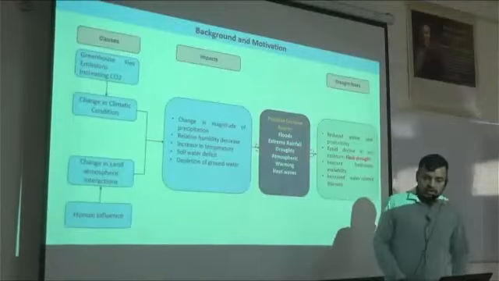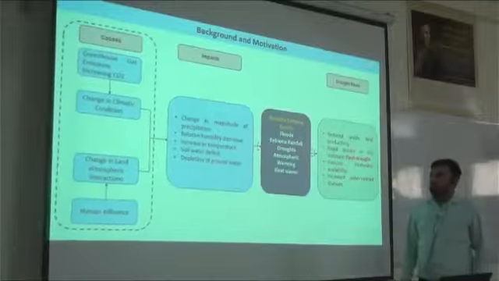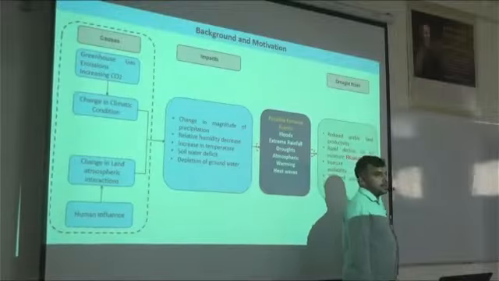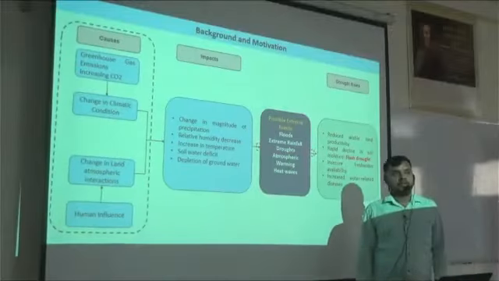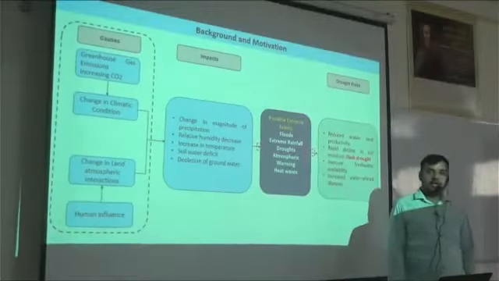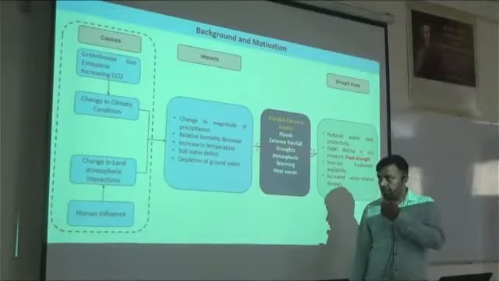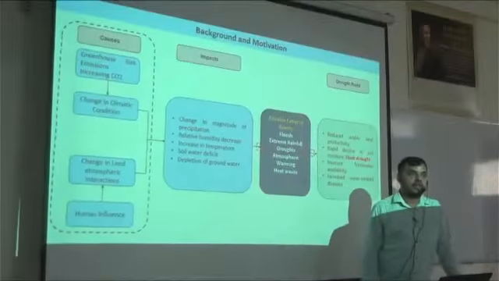Before starting this, we need to know why these types of events are occurring. We know that due to greenhouse gas emissions there is an increase in CO2 concentrations, and due to this we have a change in climatic conditions. And if we talk about human influence, there is a change in land atmospheric interactions.